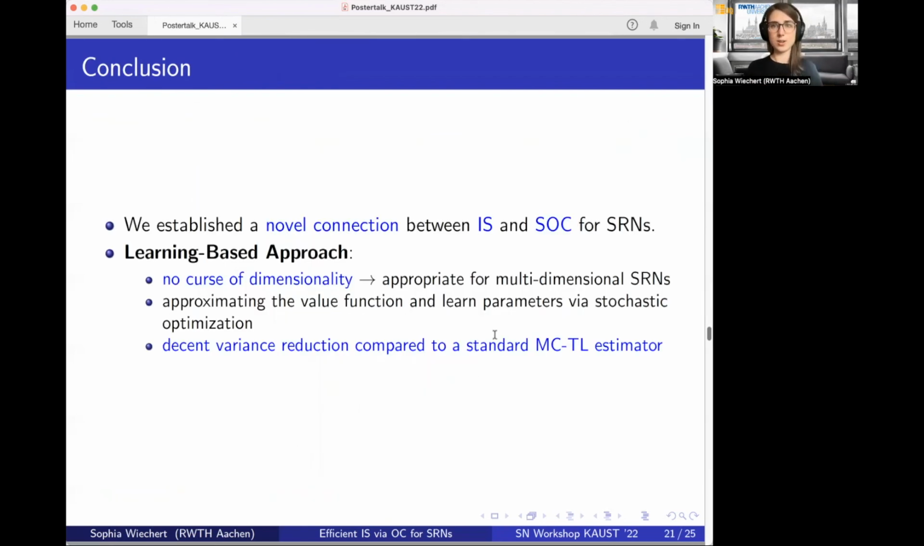Or in our arXiv paper. To conclude my short talk, we have established a novel connection between importance sampling and stochastic optimal control in the setting of stochastic reaction networks. And based on this connection, we have derived two approaches, one working really well in low dimensions, and then a second one which does not suffer the so-called curse of dimensionality, and that is therefore suitable for approximating events in high-dimensional stochastic reaction networks. And you have seen that with this approach, we have a decent variance reduction compared to the standard Monte Carlo tau-leap approach.